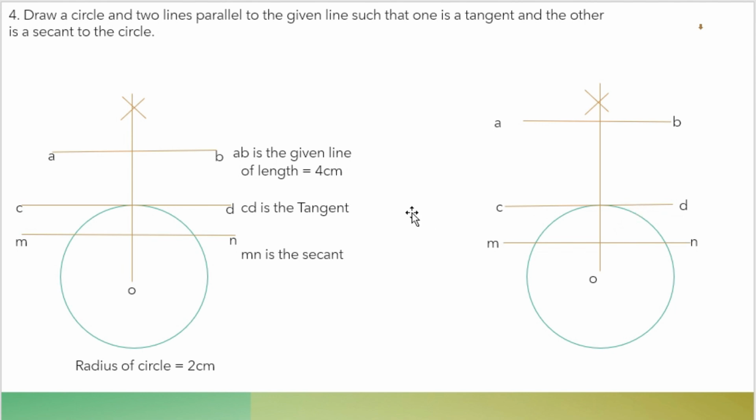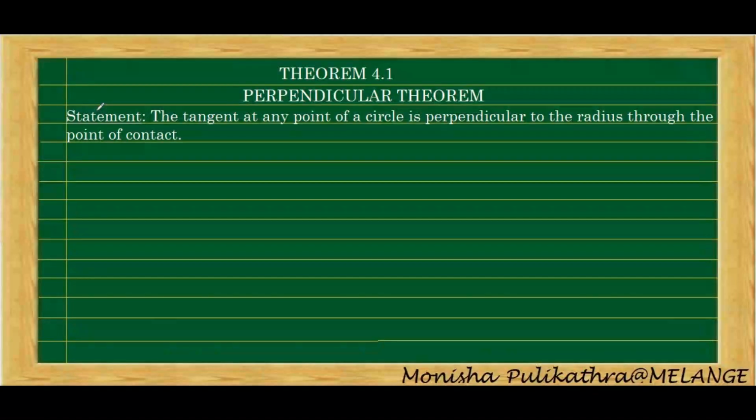So now this CD will be the tangent and this MN will be the secant. Okay, CD is a tangent and MN is the secant. So this is the construction which we had to do. Hope you understood this.